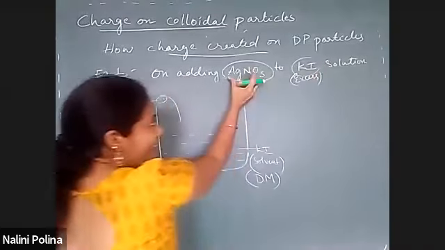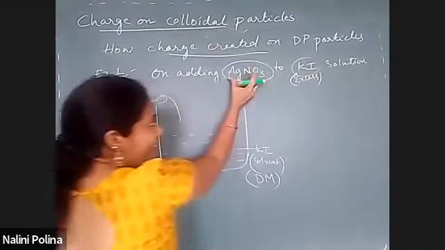So what is there in your solution? You are adding AgNO3, no doubt. That AgNO3 reacts with KI and you get AgI. So these AgI particles are solute particles. Their size will be between 1 nanometer and 1000 nanometer. So which is your DP particle? AgI is a DP particle, not AgNO3.